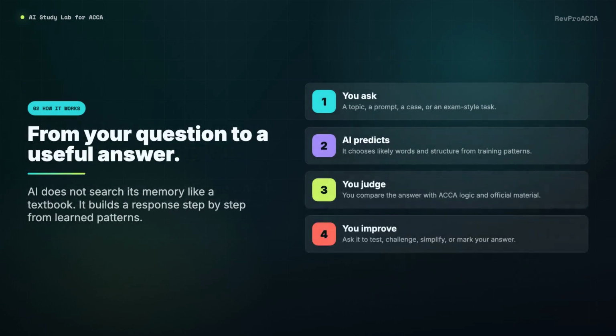So, how does it work? You give AI a prompt. For example, explain impairment for SBR or test me on bid-ask spreads for AFM. The AI then builds an answer step by step based on patterns it has learned. Then your job is to judge the answer. Does it match the standard? Does it apply to the scenario? Does it sound like ACCA exam logic? That final step matters because AI should help your thinking, not replace it.